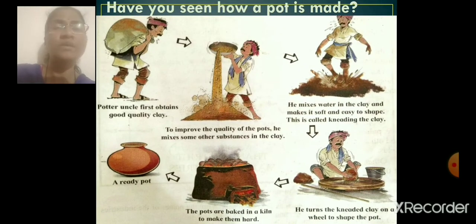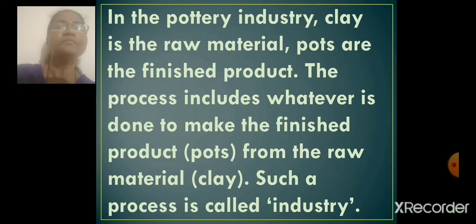So what is the raw material here, children? Can you tell me? Very good. Clay is the raw material. And what is the finished product? Pot. Pots are the finished products. I hope this is clear to everyone. In the pottery industry, clay is the raw material. Pots are the finished products.